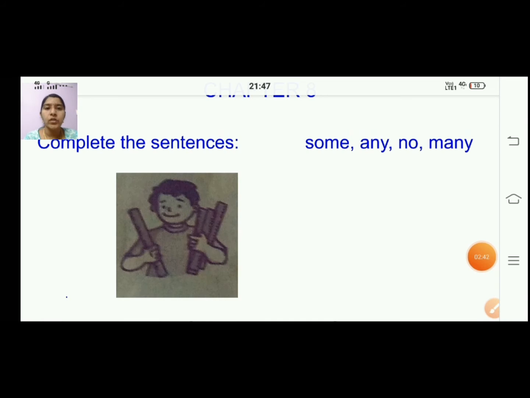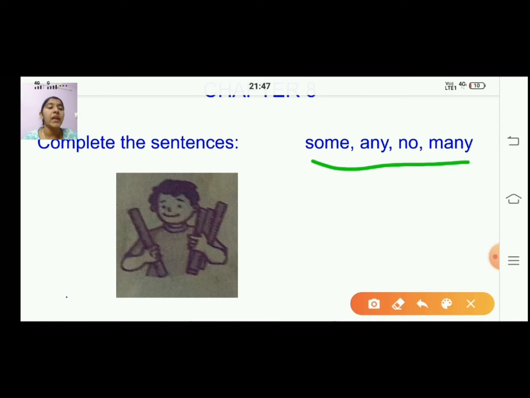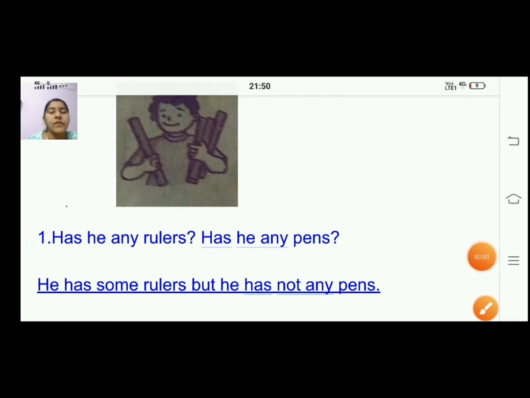So you are going to complete the sentences using these words, right? Some, any, no, many. Any of these words you will use in your sentence, or maybe two words you will use in a sentence.